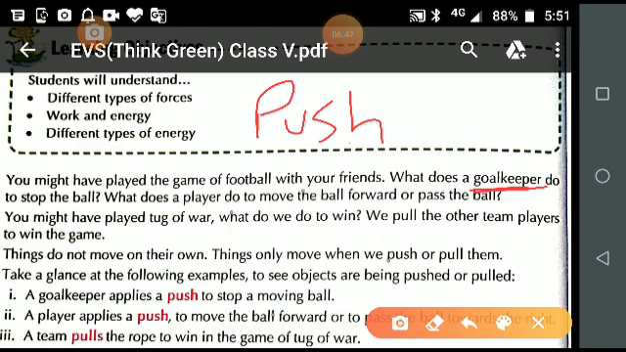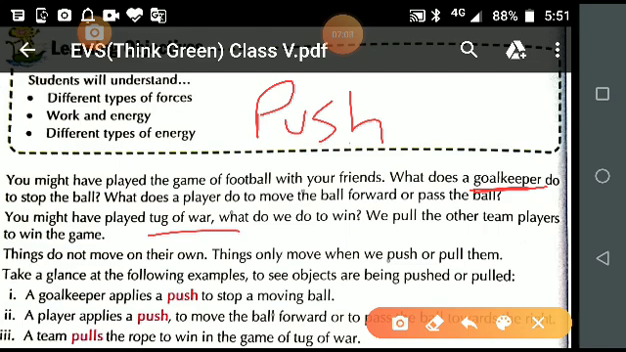See, tug of war. I think you have played this game in your school also. It is a rope pulling game. Half of the students are on one side and the other half are on another side, and what we do, we pull the other team players to win the game.